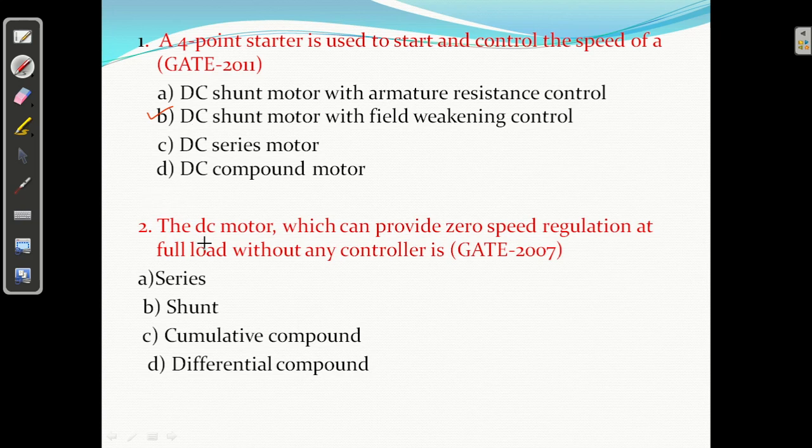The DC motor which can provide zero speed regulation at full load without any controller is cumulatively compound. Question number 2 is C. Okay, zero speed regulation, right? It is a cumulatively connected compound machine we have.